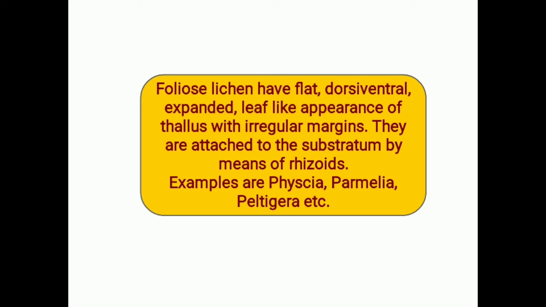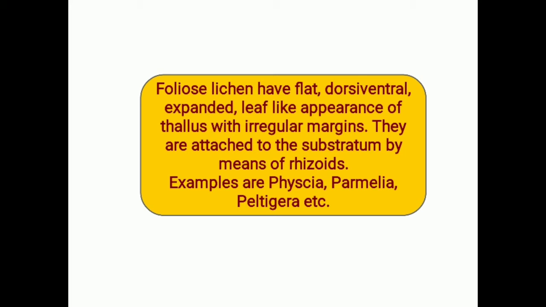In the case of the crustose type, it was not quite like a leaf, but in the foliose type the lichens appear like some small leaf, and that is why the word foliose is given. Folio means leaf-like. So the leaf-like appearance of the thallus gives it the name foliose, and they are also attached to the substratum by means of root-like rhizoids.